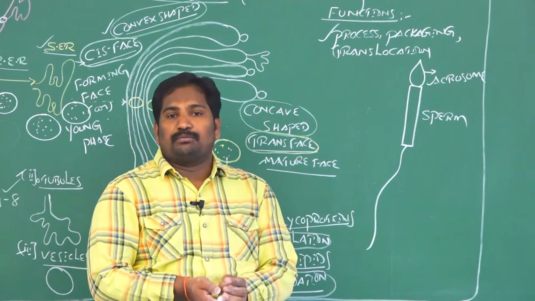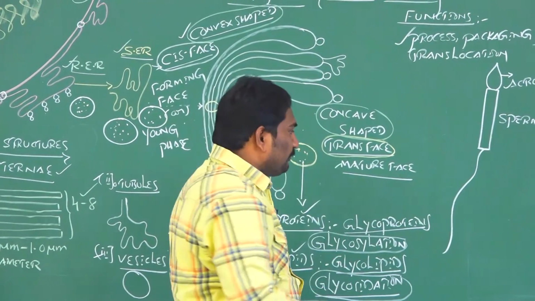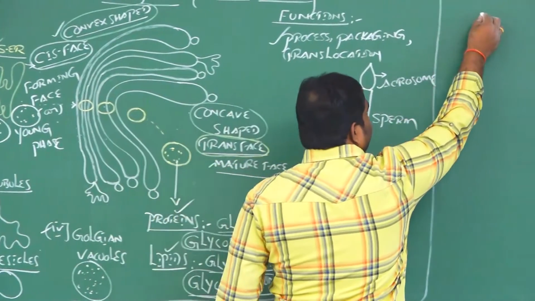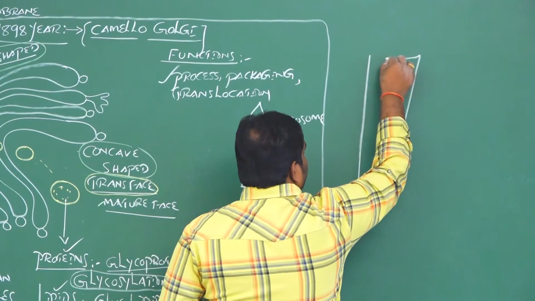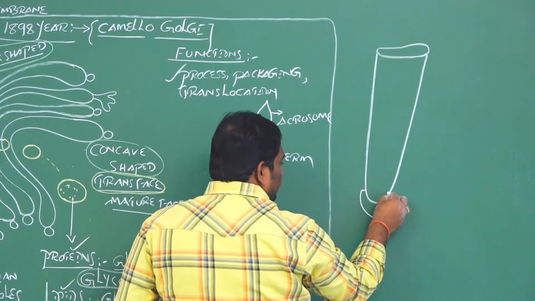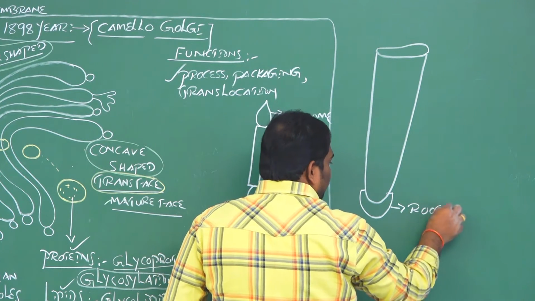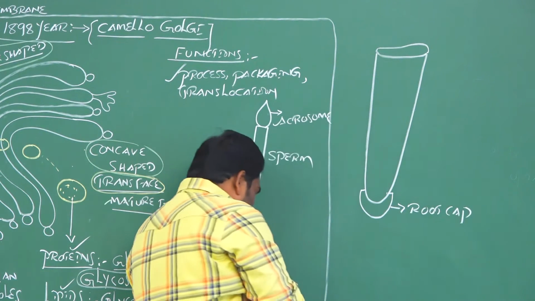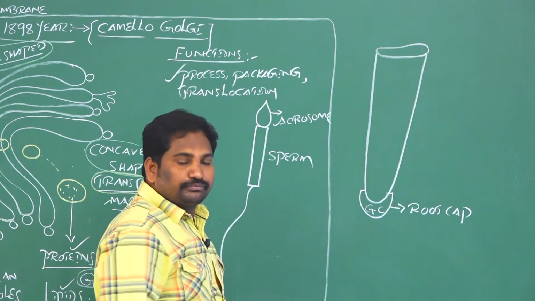The Golgi complex is generally found in the root cap, you know very well. This is the root. This is called the root cap. The root cap is rich in Golgi complex.